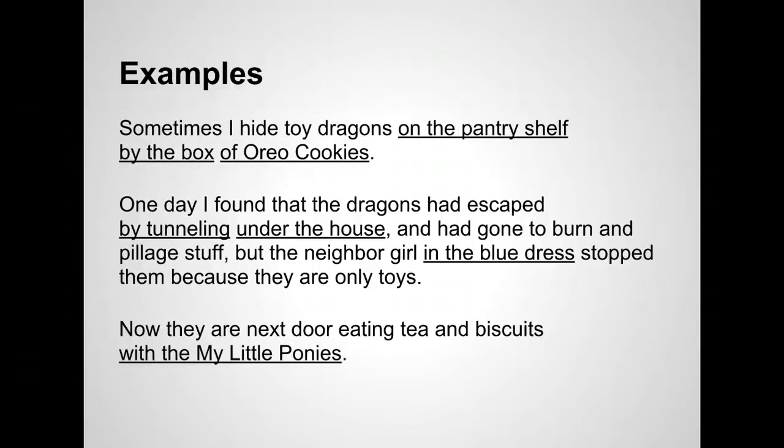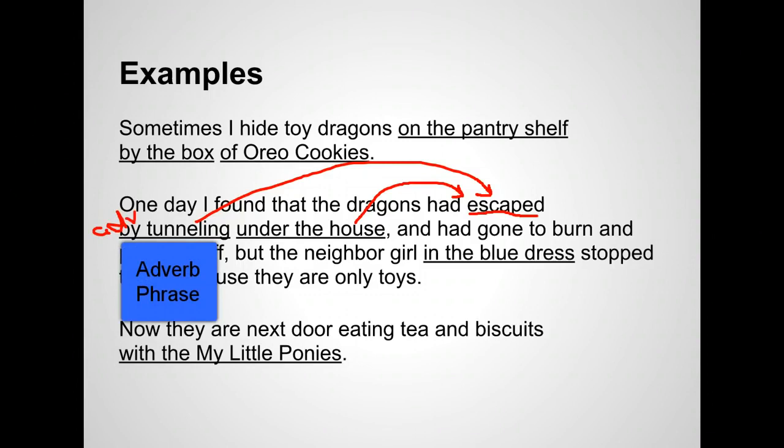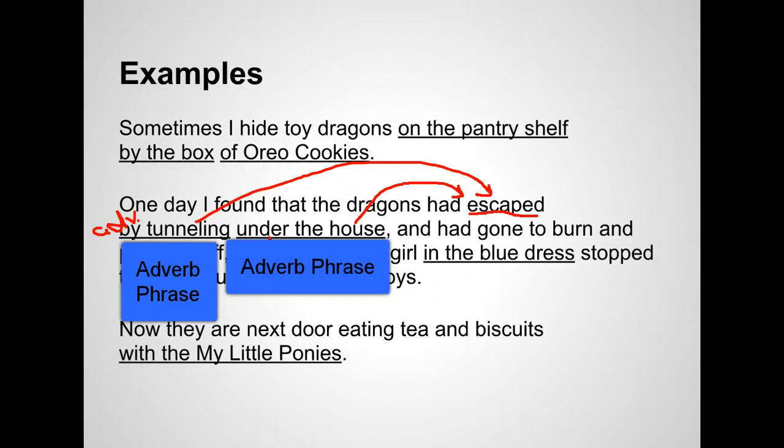Okay, down here, by tunneling tells us how they escaped. Under the house also tells us how they escaped. Escaped is a verb, which makes by tunneling an adverb phrase, and under the house is also an adverb phrase.